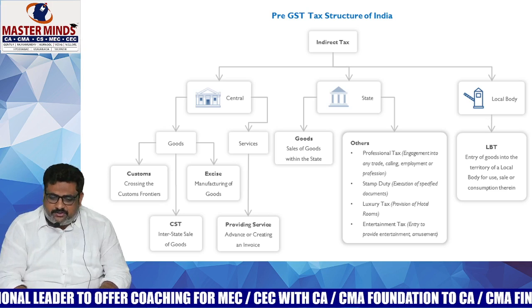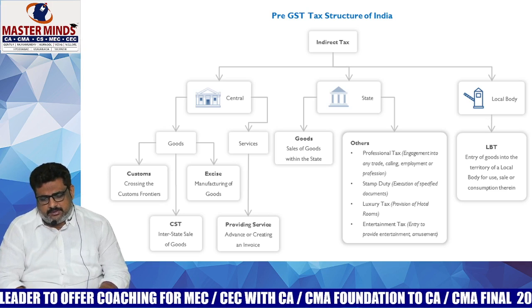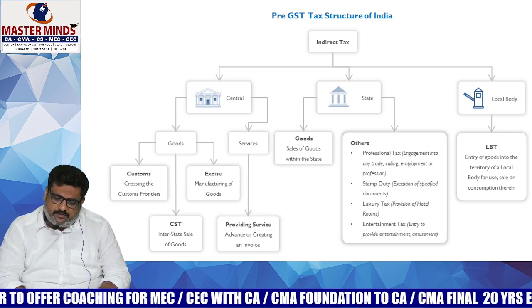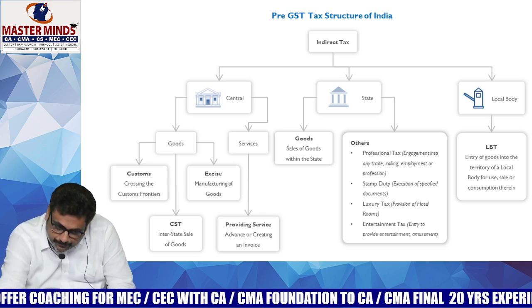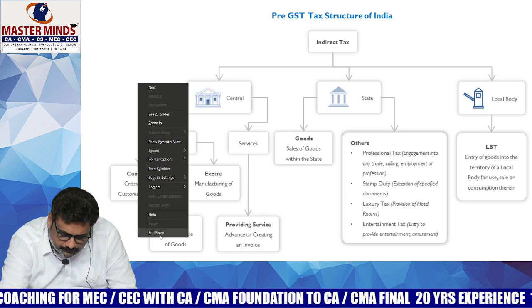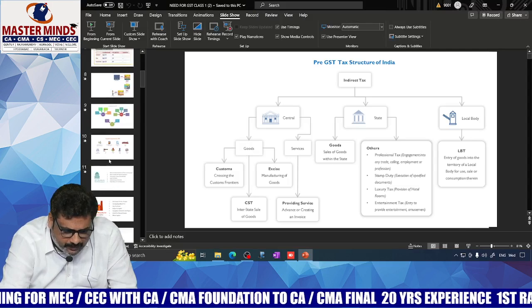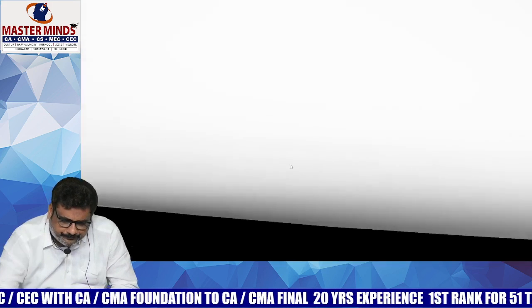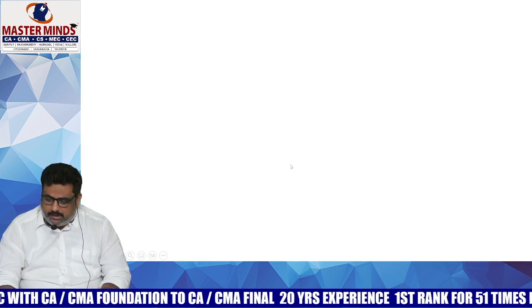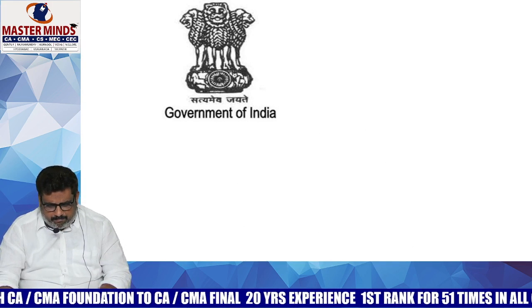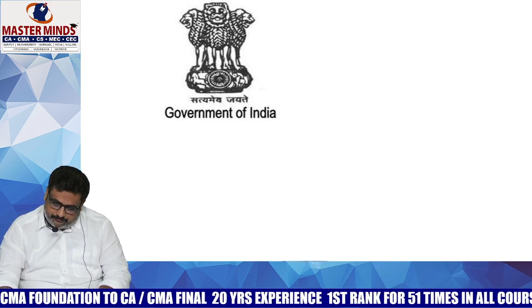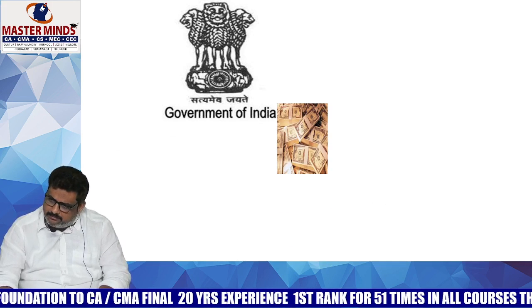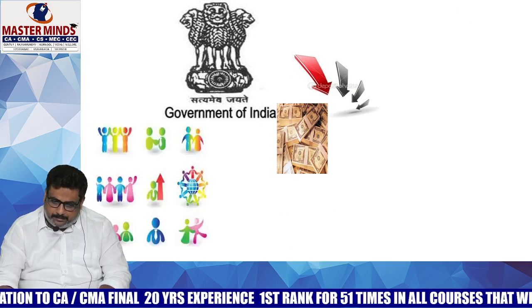My question is, how is the government able to levy any tax? Generally, the government needs money for the people.